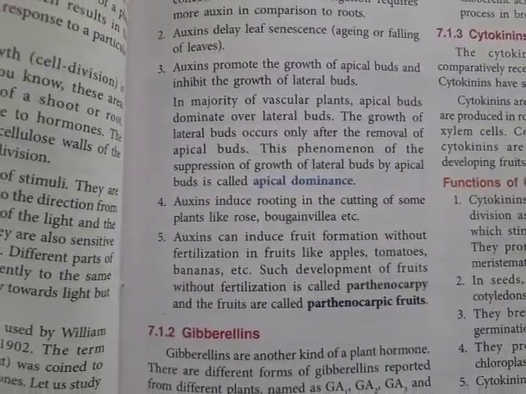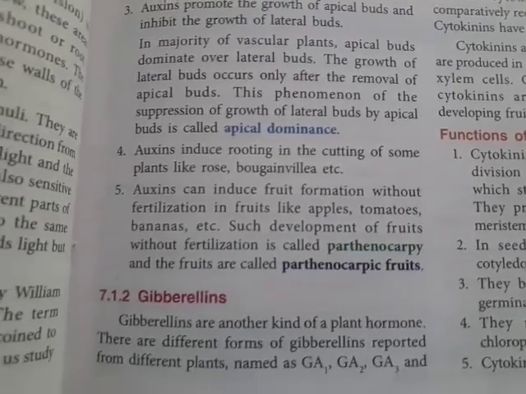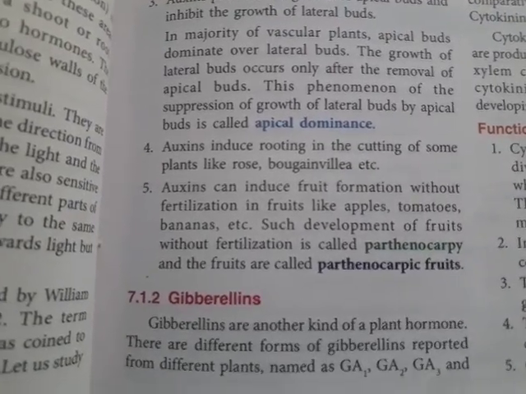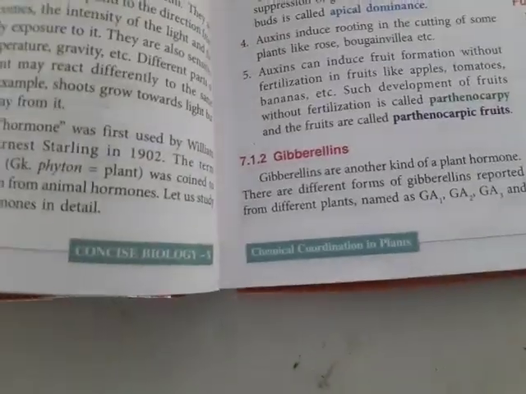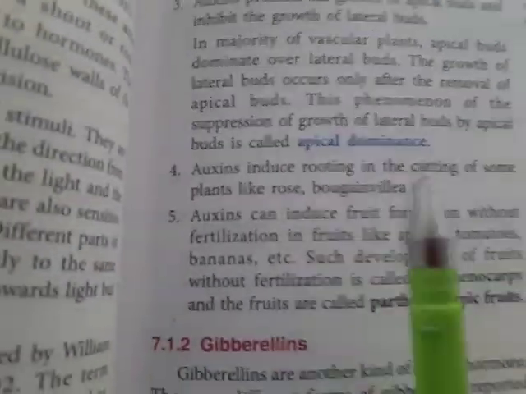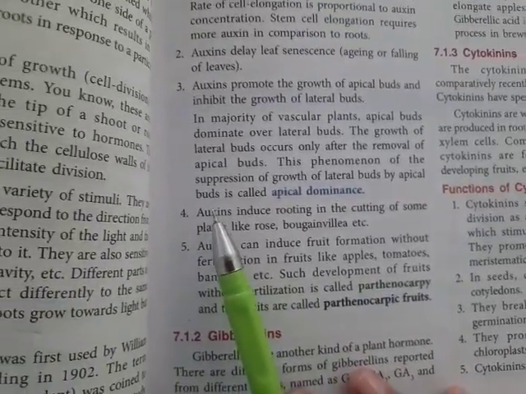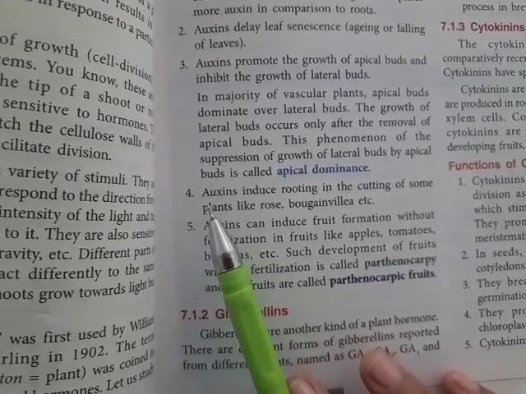Next function of auxins: auxins induce rooting in the cuttings of some plants like rose and bougainvillea. If you remember, we studied that rose is propagated by stem cuttings, right? Sugarcane is also propagated by stem cuttings. Because of this, the rooting is induced in the cuttings of some plants like rose and bougainvillea by the formation of auxins. So auxins promote the growth of the rose plant.